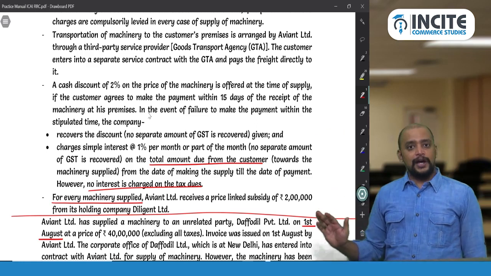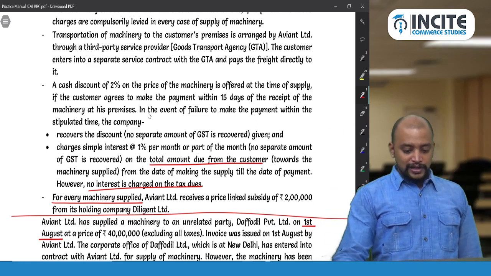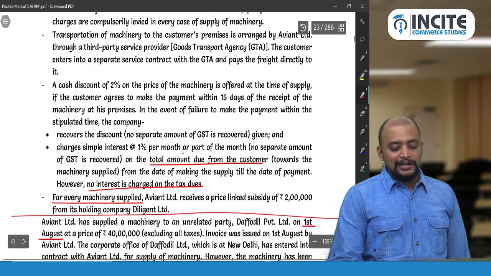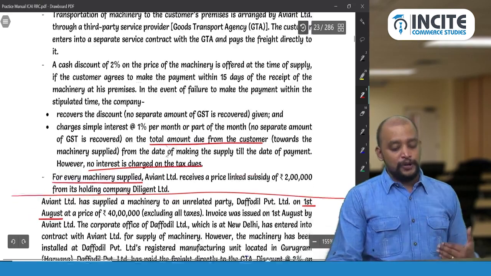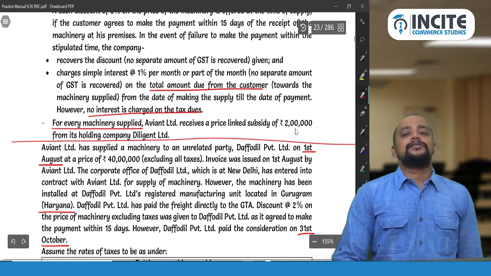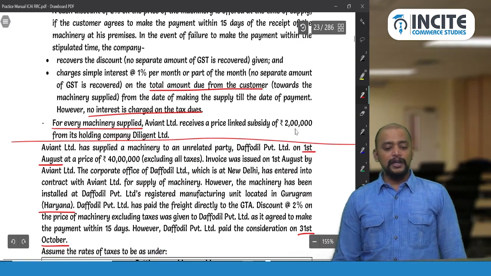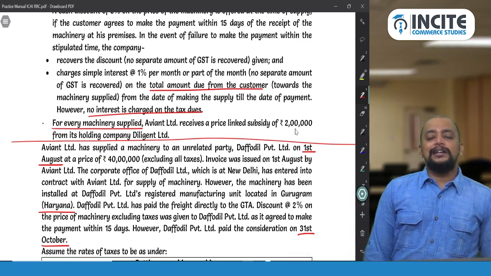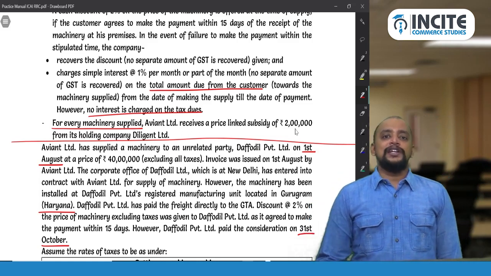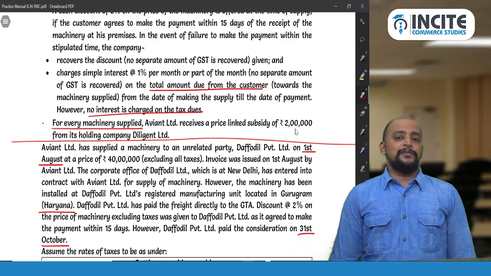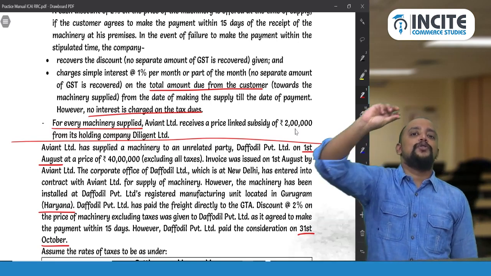So discount you have given. And next number. What is the next number? This interest etc. will not come now. What's the next number? 2 lakhs. 2 lakhs is subsidy from a holding company. So subsidy directly linked to the price. So it is to be included. And there is no information. So first you will write subsidy from a holding company.